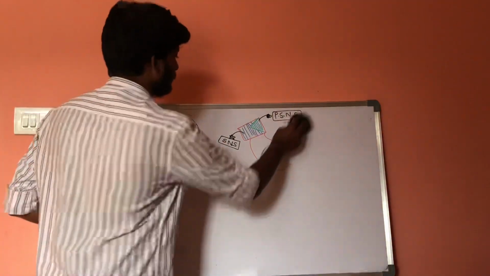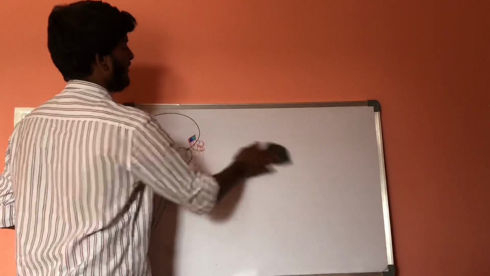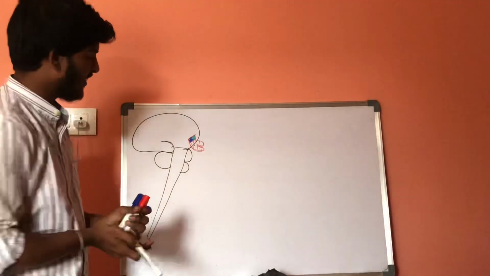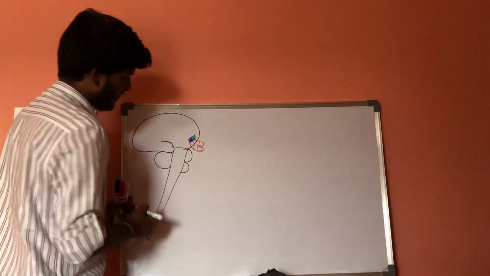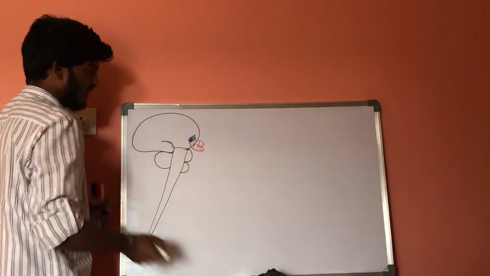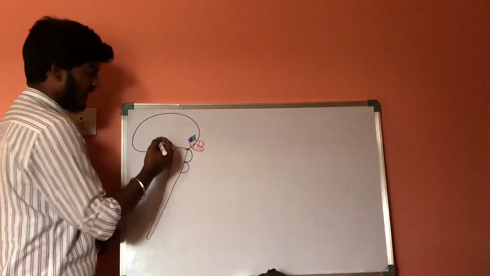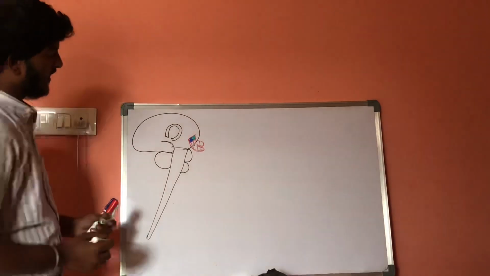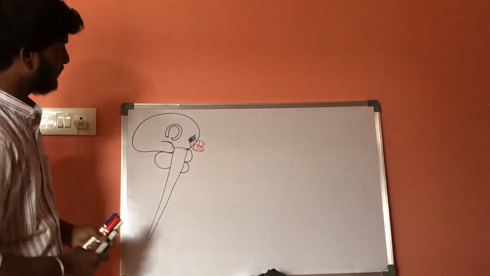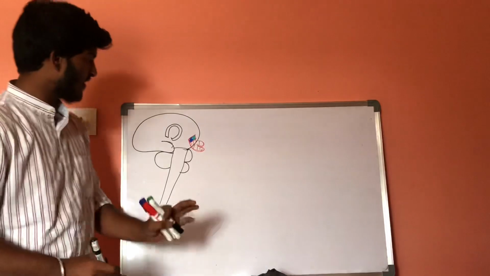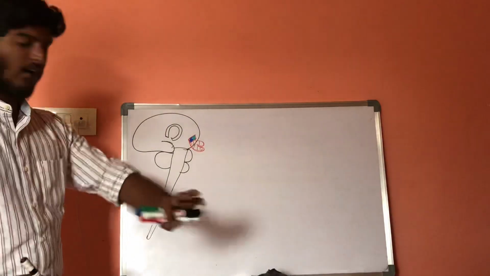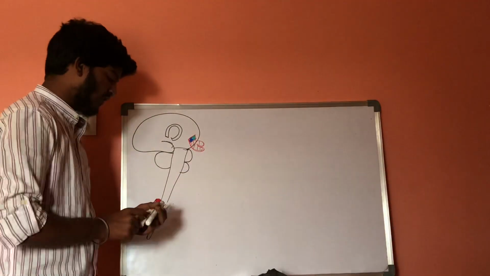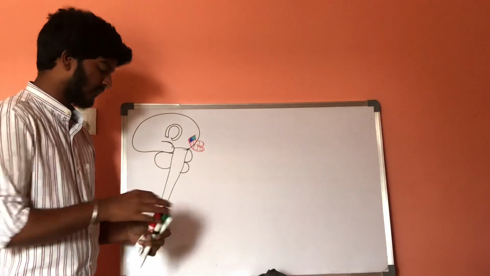Now there is a special location in our central nervous system that controls the emotions, that is the limbic system. Let us consider this is our limbic system. Let us consider an example. Whenever a person is walking on the street and suddenly sees a snake,